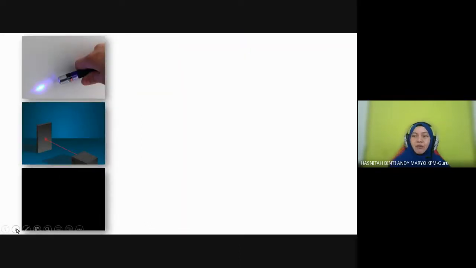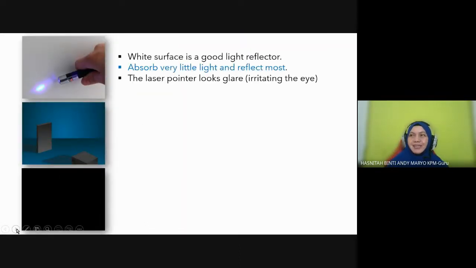So now from this activity, what can we understand? First, white surface is a good light reflector. You can see, mirror also is a good reflector. Mirror is not considered as a black body because almost 90% of the light that falls on the mirror surface will be reflected. It absorbs a little only. So mirror is not considered as a black body. White surface, good light reflector. Why? Because they absorb very little and reflect most.